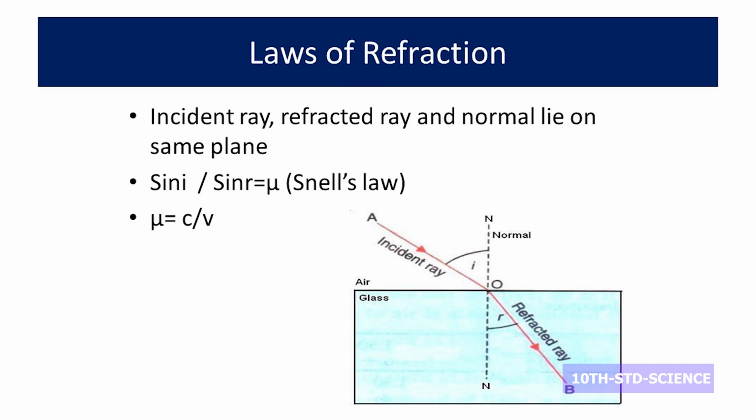Sin i is the sine of angle of incidence, sin r is the sine of angle of refraction, and mu is a constant called refractive index. For the second law we can say that the ratio of sine of angle of incidence to sine of angle of refraction is equal to a constant called refractive index, represented by the letter mu. Mu is also given by the formula C by V, where C is the velocity of light in vacuum and V is the velocity of light in the given medium.